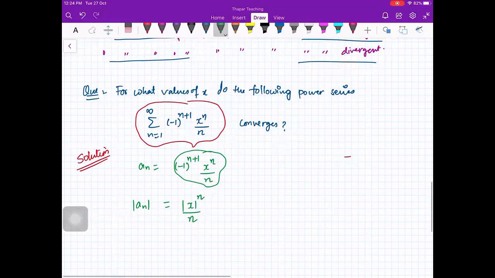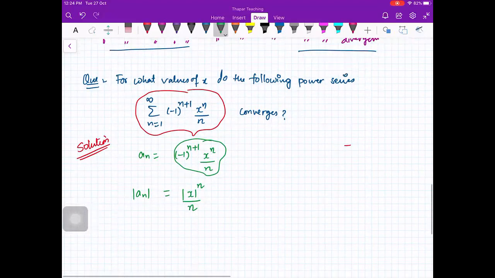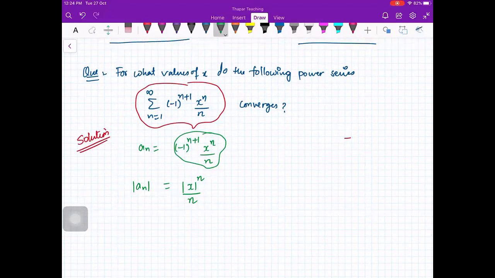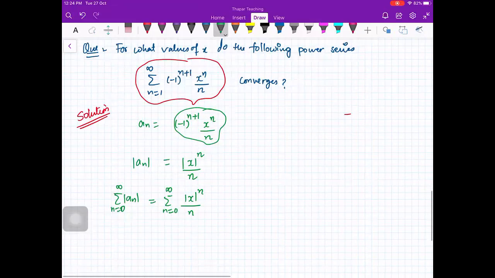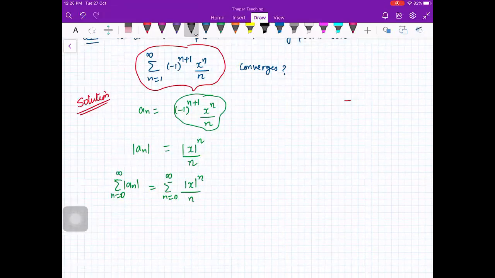Now I am looking at mod a_n, my new series, which is the sum from n equals 0 to infinity of |x|^n upon n. On this series I will apply the ratio test. So I am doing mod of a_(n+1) upon mod of a_n, trying to find the limit.